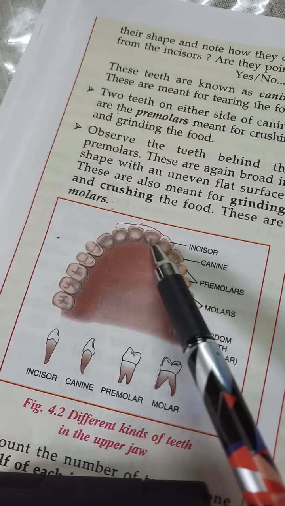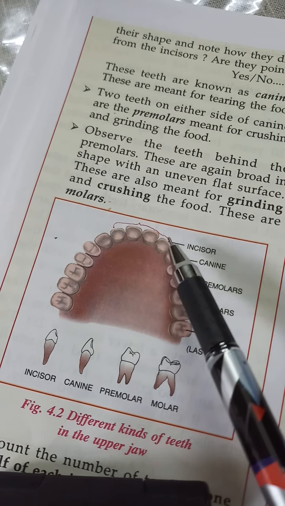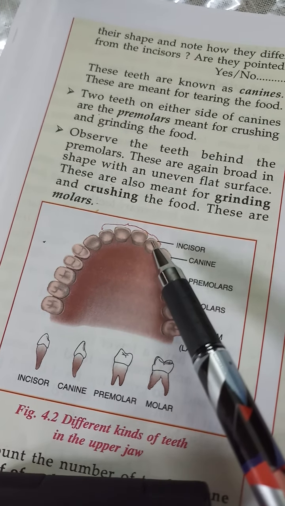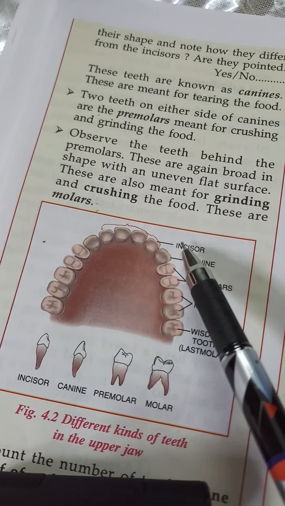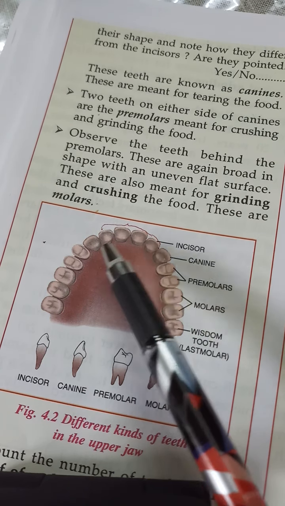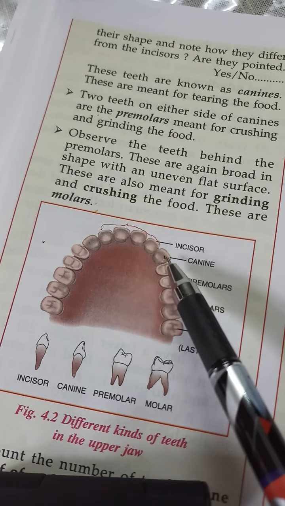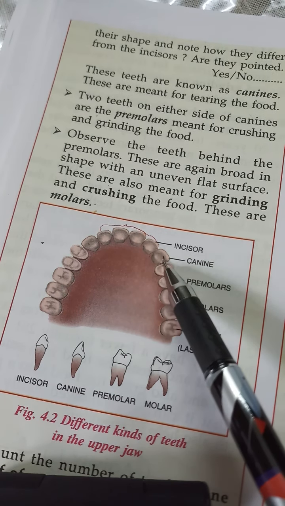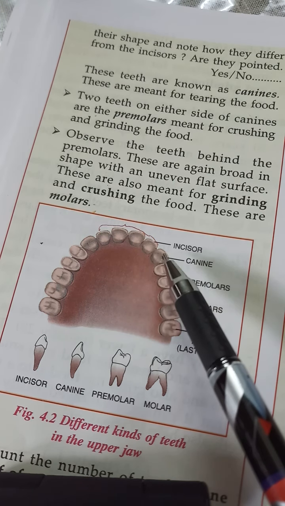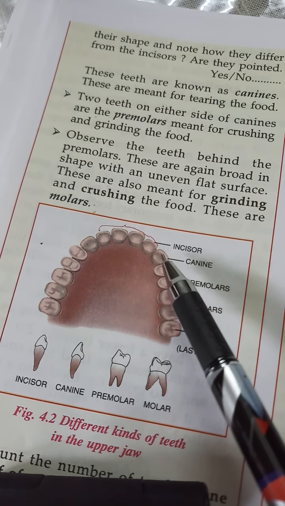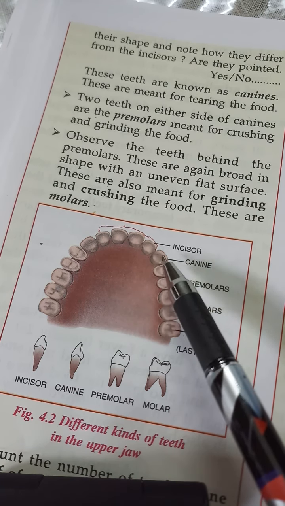In the upper jaw, the front 4 teeth are known as the incisors, that help us to cut and break our food into small pieces. On either side of the incisors you can see the canine. These are the pointed teeth that help us to tear the food like the flesh. Especially the canine teeth are very big in carnivorous animals like the lion, tiger, etc. They have their canine teeth very sharp and pointed.